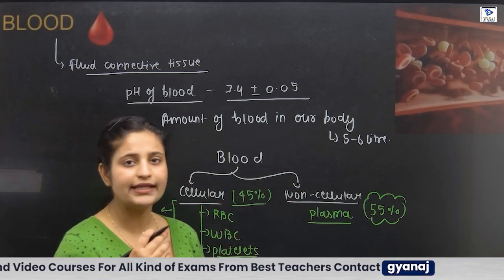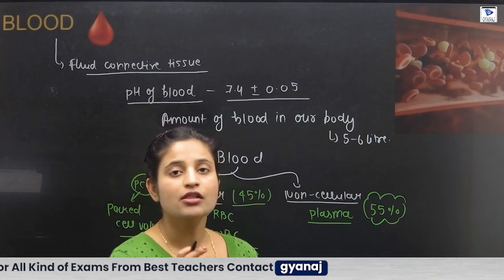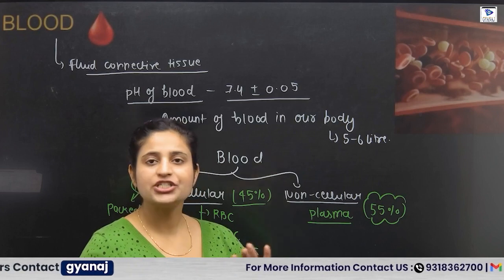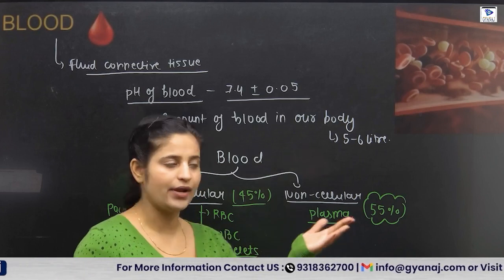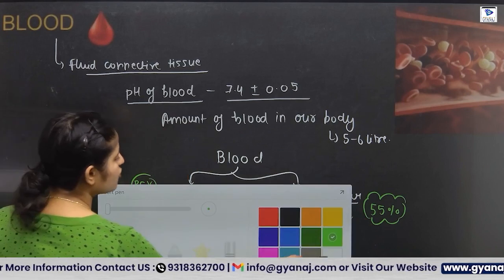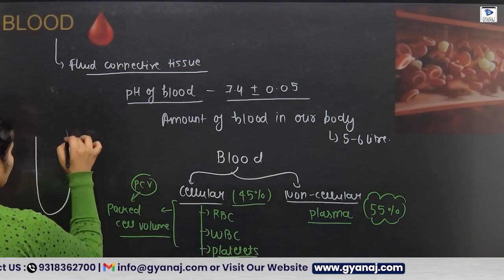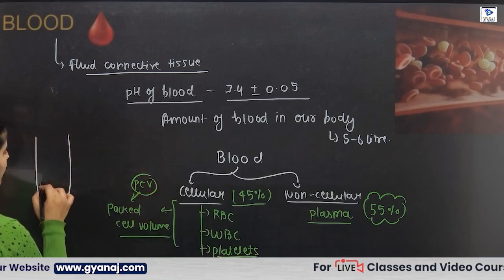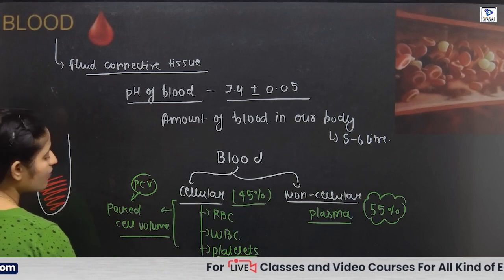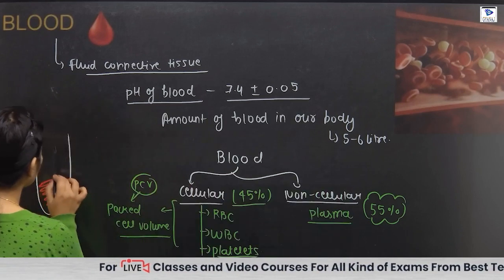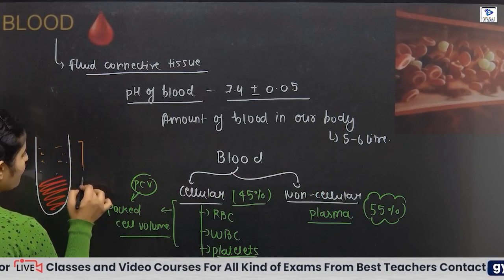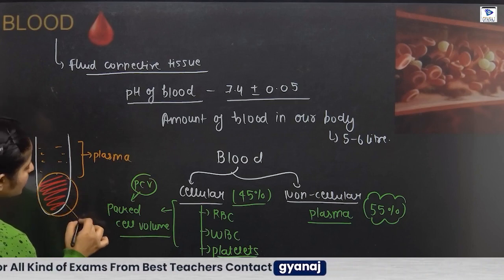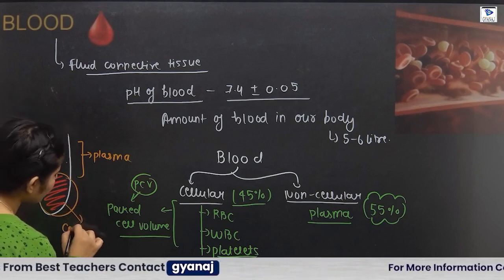So when we rotate these particular things in the centrifuge, according to their capacity, how many rotations they have, some things settle down and some things come to the top. For example, suppose this is a test tube. When we kept this test tube in the centrifuge, some of the things settle down here, and some, whose speed was less, float over the surface here. What floats on top is your plasma. What settled down is your cellular components.